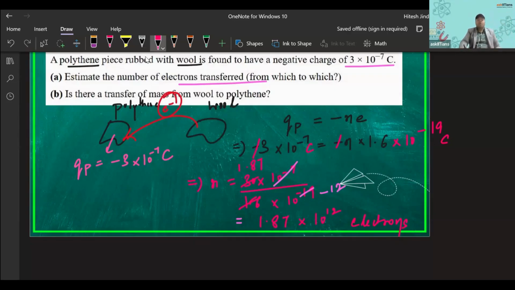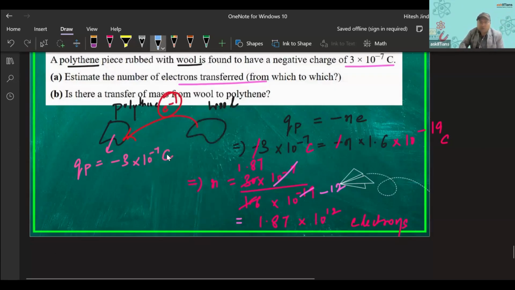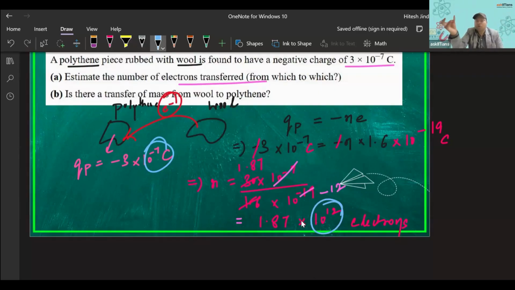So you can see for such a small charge, it is not even micro coulomb, it is of the order of 10 to the power minus 7, right? For such a small charge, we have so many electrons. So coulomb is a very large amount of charge. If I say that a body has 1 coulomb, a very large number of electrons must have got transferred to attain that charge, right? Okay. So this much charge has got transferred.